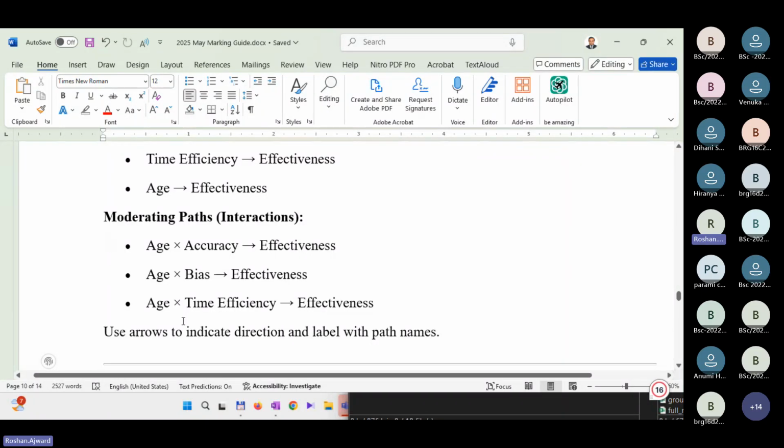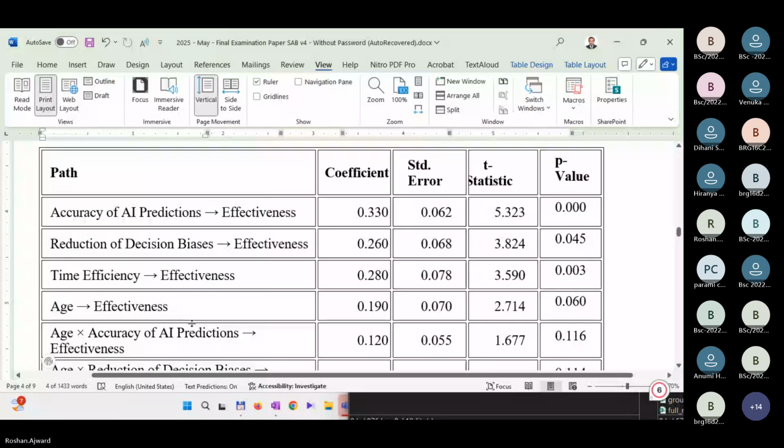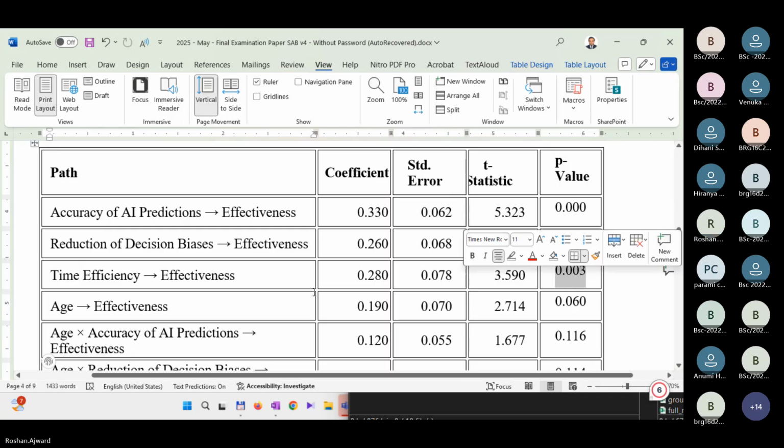Right, let's come on to C. Discuss the relationships among the different variables concerning their significance levels. The impact now we have to discuss based on the significance level. How significant? Is accuracy significant? Yes, it is significant. How about reduction of lesion biases on effectiveness? Is it significant? Yes, it is significant. It's less than 0.05. How about time efficiency? It is significant. So now, in structural equation modeling, all 3 independent variables are significant.